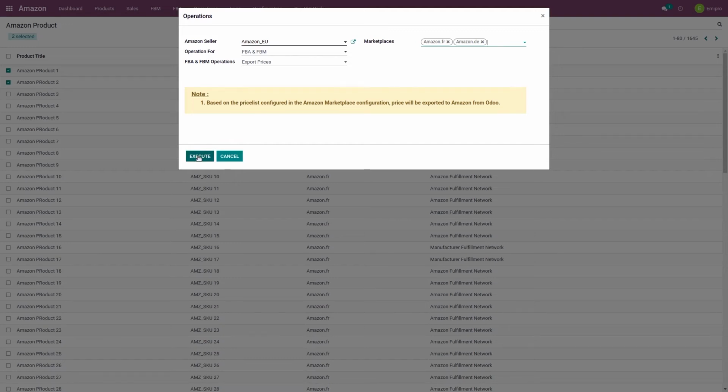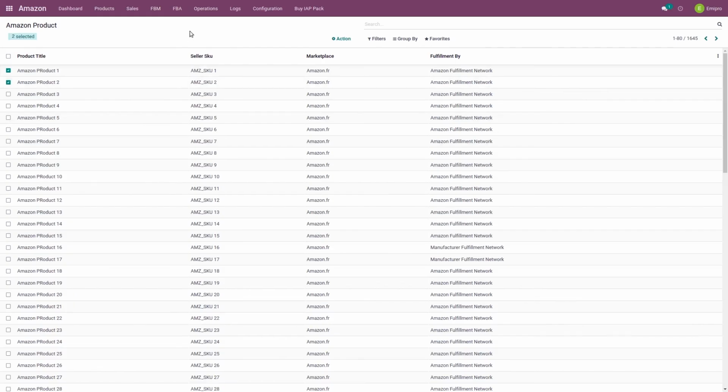Now if you want to do the reverse operation, you want to import prices from Amazon to Odoo, then let me show you what is the feasibility. So whatever price you have set up in your Seller Center, that can be imported and set in the price list that we have set up for this marketplace. So when you want to import your Amazon prices in Odoo, you can perform sync active product operation.